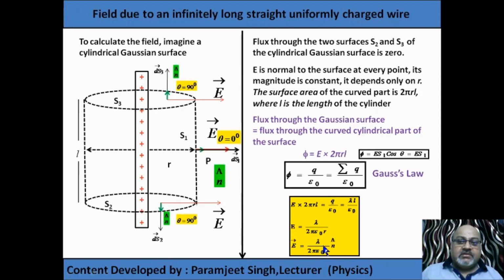E is directly proportional to lambda and inversely proportional to R. As you move away from this wire, electric field decreases. E is inversely proportional to R. But in case of a point charge, E was inversely proportional to R square. So here the decrease is not as sharp as in the case of the point charge.